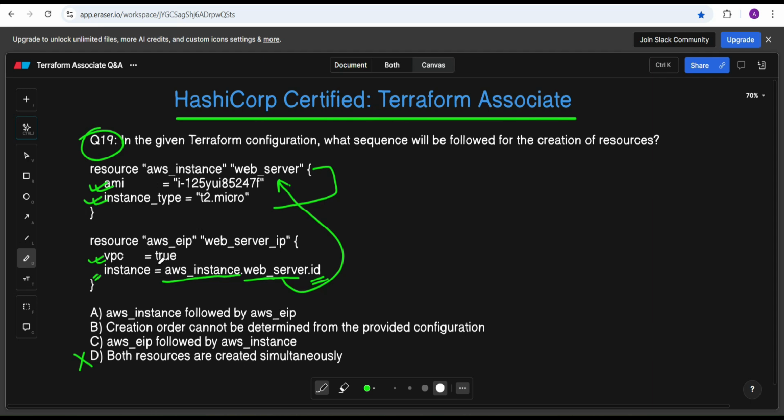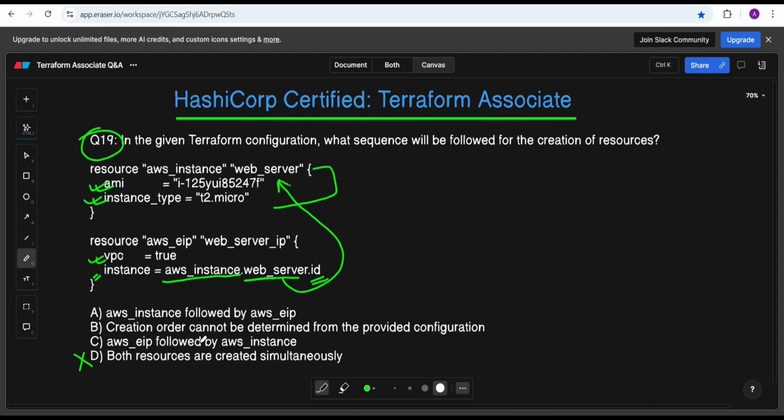The elastic IP is dependent on the web instance, the web server, so the instance should be created first because the EIP is using the ID of that web server. So we cannot execute in parallel. Parallel execution is possible only when both resources are not dependent on each other.